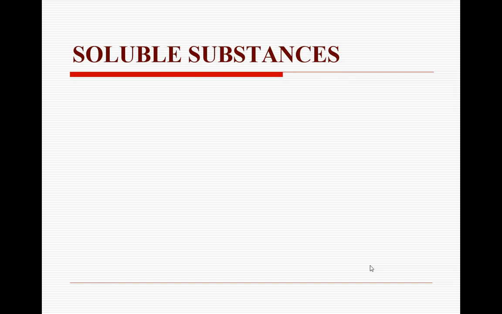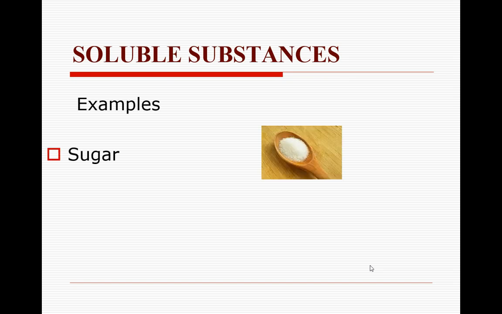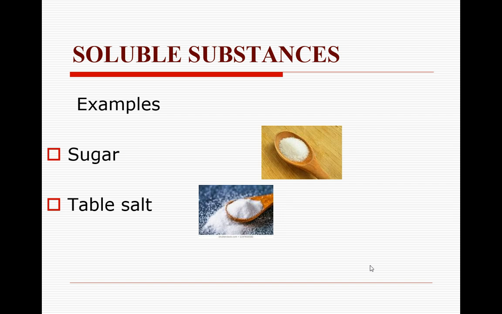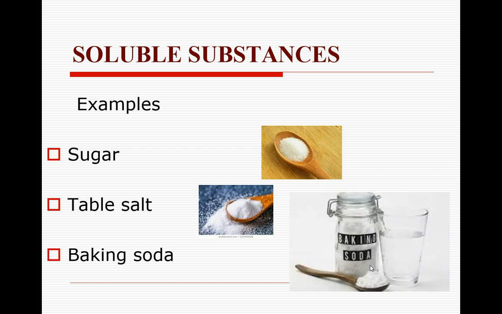Next we will see some more examples of soluble substances. First one we have discussed is sugar. One more is table salt. Table salt is the salt which you use in your regular life. Okay, and baking soda.